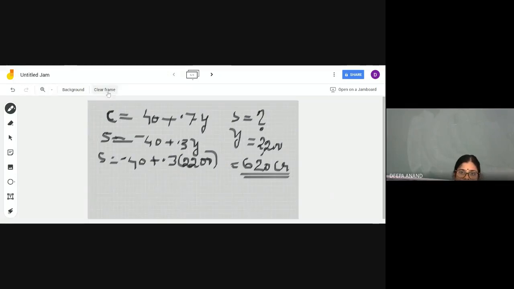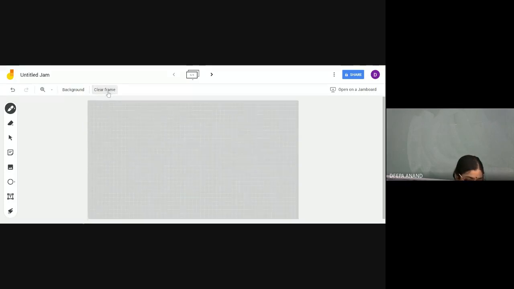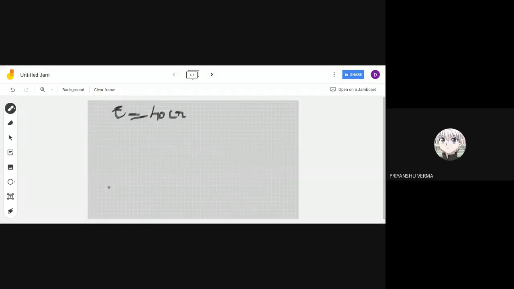So what do you mean by the term? The saving curve makes an intercept at 40 crore. C bar, that is autonomous consumption, is equal to... those who are doing it, don't look at the board. Afterwards, when you finish, complete the question, then only you look at the board. C bar is equal to 40.